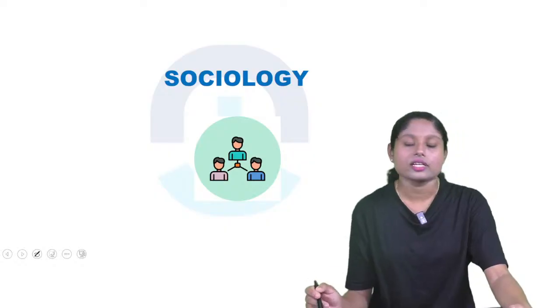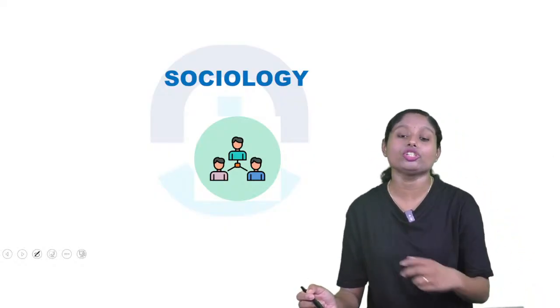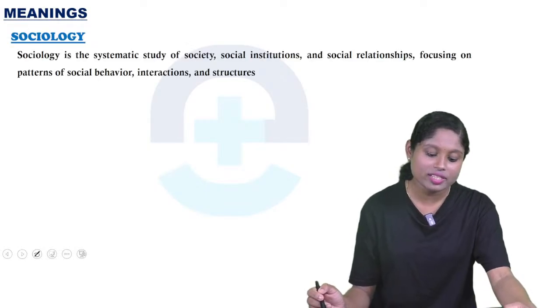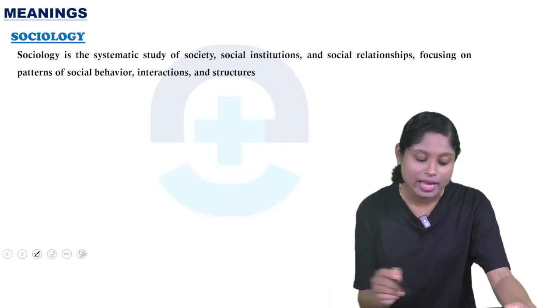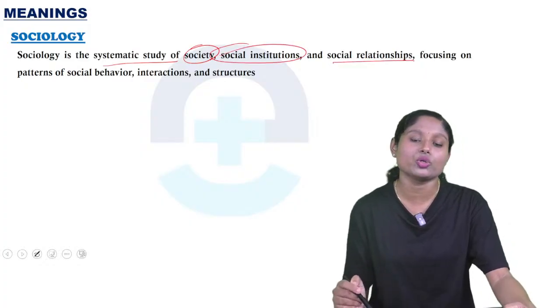So till now we had discussed the important questions from psychology. Now we are coming to sociology. Let's see what modern questions are coming. First we'll discuss some word meanings. The first word is sociology. So what is sociology? It's a systematic study of society, social institutions and social relationship.